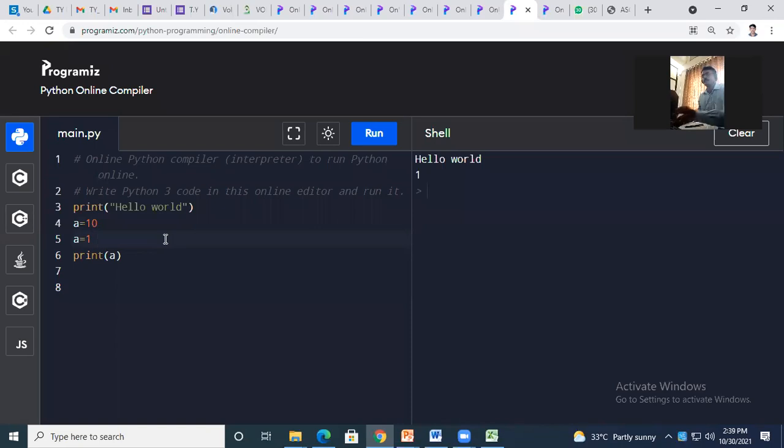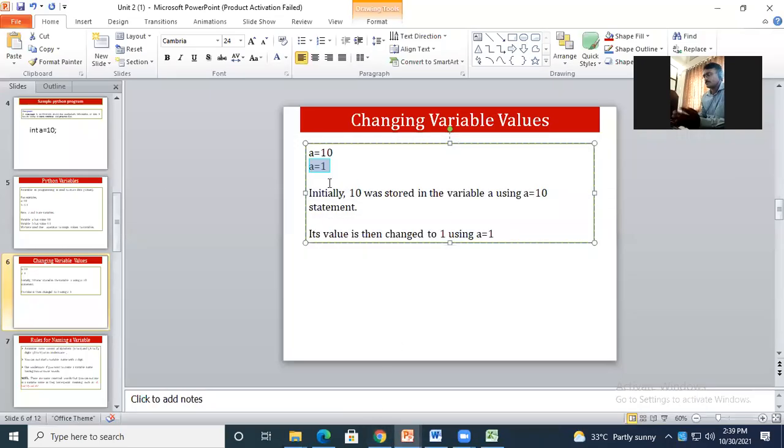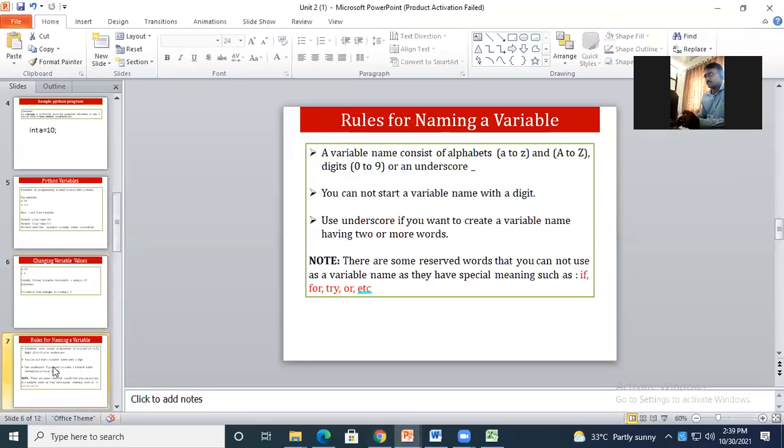Okay. If you are replacing, we know Python is an interpreter. That means what? It executes line by line. Print हे एक्झिक्यूट करणार, प्रिंट करणार, त्याच्यानंतर a it is going to be stored, आणि परत a व्हेरिएबलला 1, म्हणजेच आधीची जी व्हॅल्यू आहे 10, it is going to be overwritten with this new value. मग आता a व्हेरिएबलला कुठली व्हॅल्यू स्टोअर असणार आहे, ही लेटेस्ट अपडेटेड व्हॅल्यू. So it prints 1.